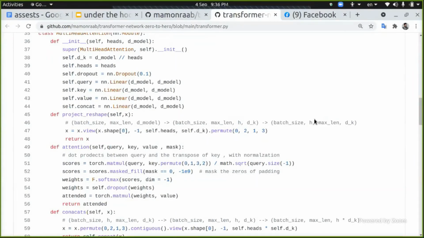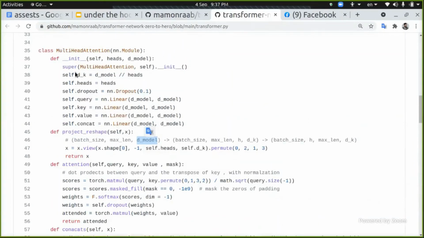We want to get this final output, but we want to open this up to make it divisible by the number of heads. Because we have 8 heads, we want to calculate the decay, which is the dimensionality of the model divided by the heads. And this number must be divisible by the heads. This is something you must restrict.